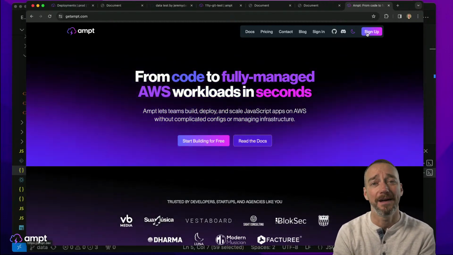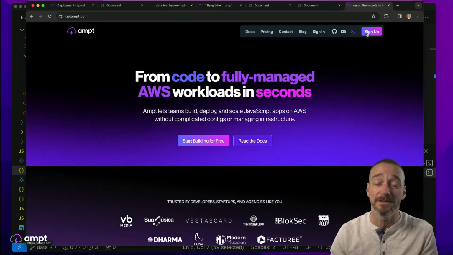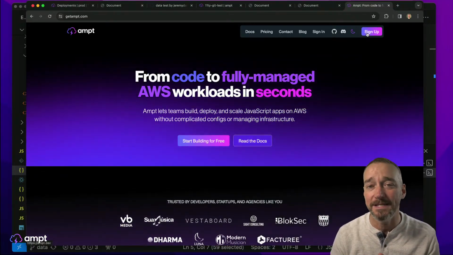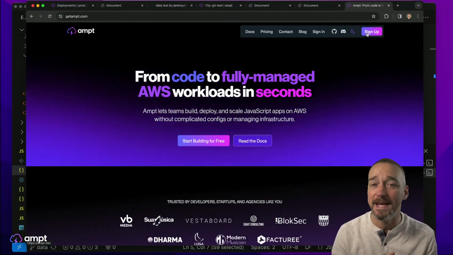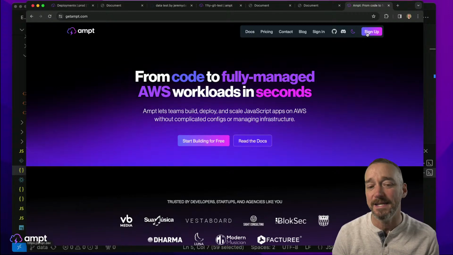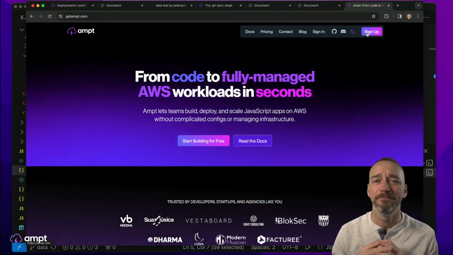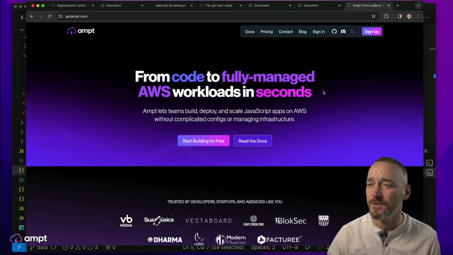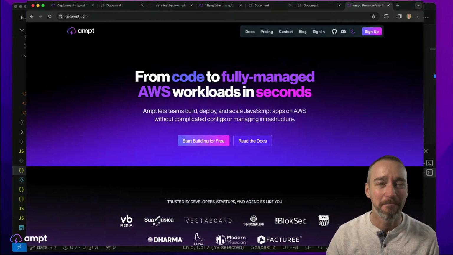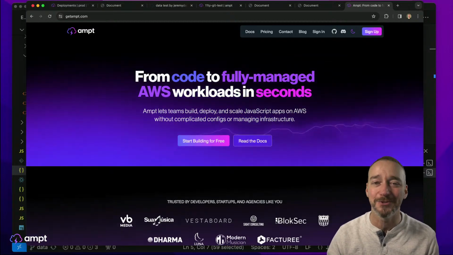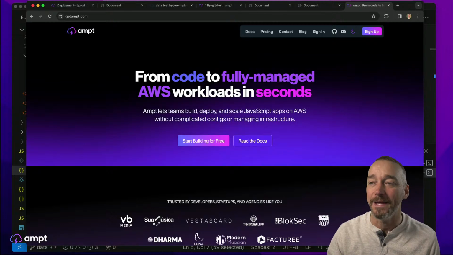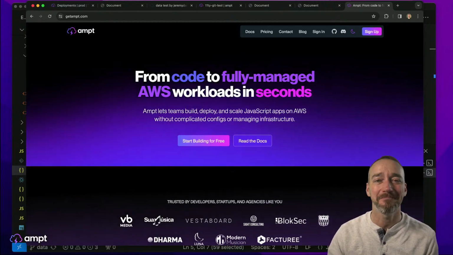Give Ampt a try. Tell us what you like about it. Tell us what you don't like about it. Do you like this model where you have a self-provisioning runtime running behind the scenes, within an AWS account, that automatically does all this configuration for you? What else would you like to see? What else would you like the workflows to be? Let us know. Anyways, this was great. Apologies for a little bit of a bump in the road there in the middle, but we will make sure that that is all solid with this new feature that we added, which was the webhook thing, by the way, if I didn't get that across.